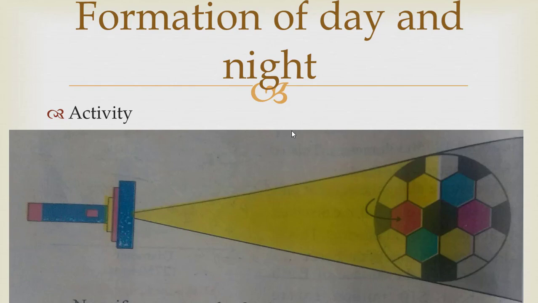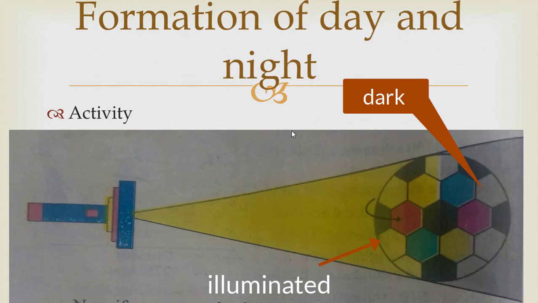So now we will see how the days and nights are formed. Let's perform an activity. What you have to do is tie a football or ball with a rope and throw the light of a torch on it. You will see that a certain portion of the ball is illuminated while the other remains dark. So mark that illuminated part and rotate the football or ball.